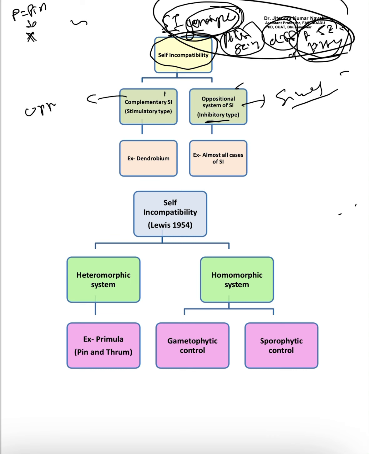If opposite, or different in the reaction or genotype of the pollen grain from that of the pistil, then there will be complementary action. The complementary or stimulatory type is mostly found in Dendrobium, but the inhibitory type of self-incompatibility is present in almost all cases of self-incompatibility.